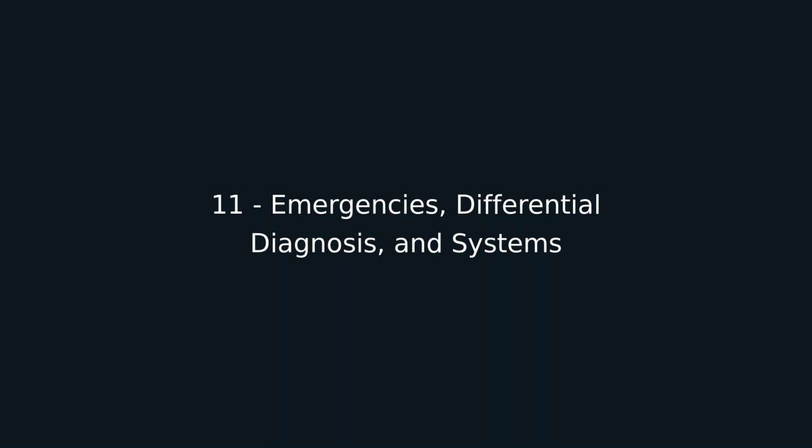Type and screen or cross-match, and prepare blood. Involve senior gynecology, anesthesia, the operating room, and blood bank early. Continue ultrasound only if it helps immediate decisions and does not delay source control. If the patient is unstable, the question becomes how to control hemorrhage, not how to produce the most elegant diagnostic pathway. Notice the order of work here.